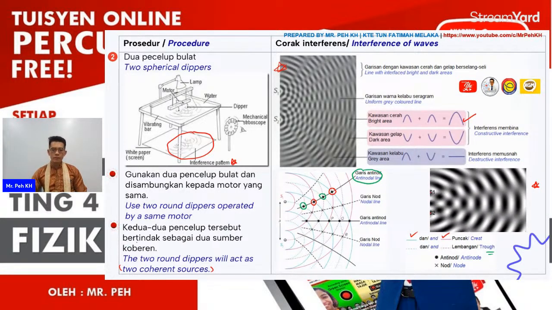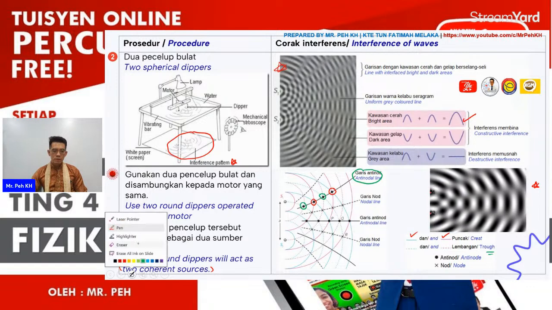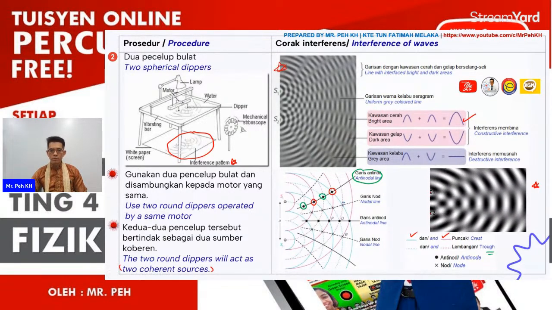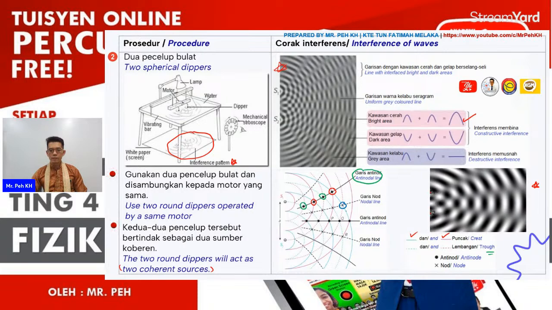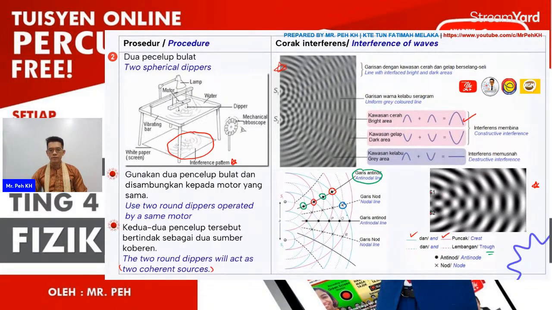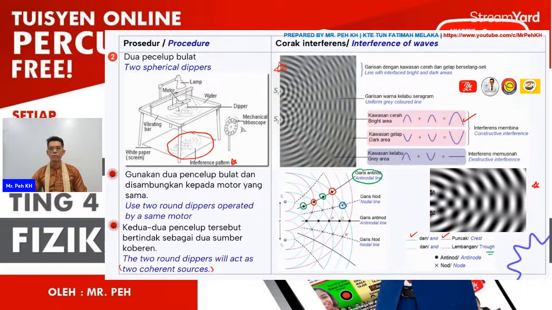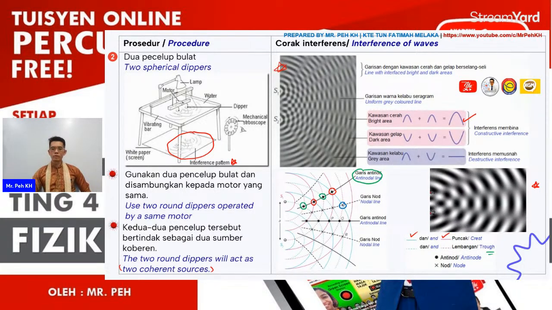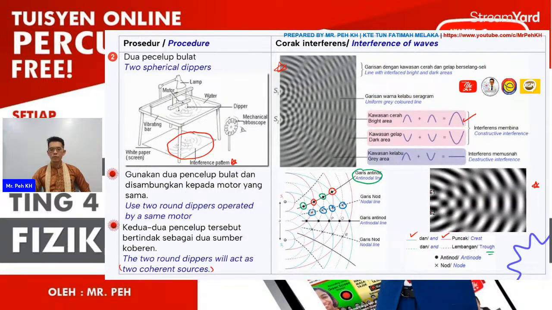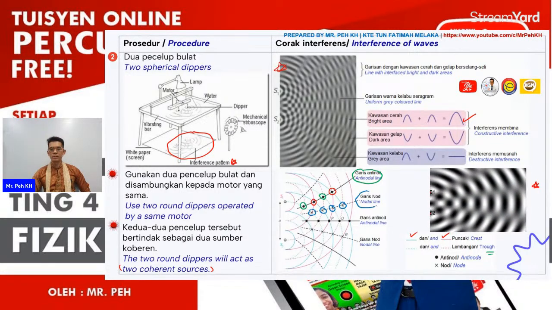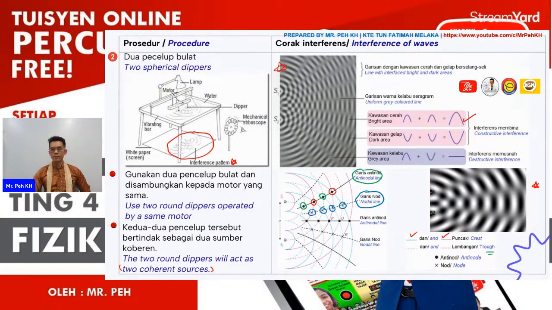And then the next, when we see this point, there will be a trough, the pink color dash line, meeting the blue color line, which is represented by a crest. So a crest meeting a trough will form destructive interference. So the point here we know as the node. Here also the same, one crest meets another trough. Another two here also the same. So all the points we join together we know as the nodal line.